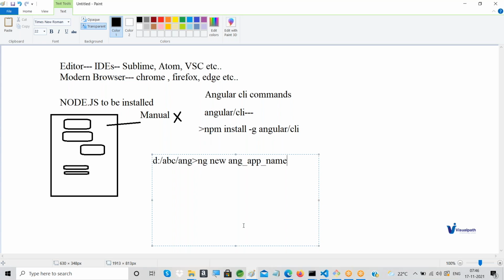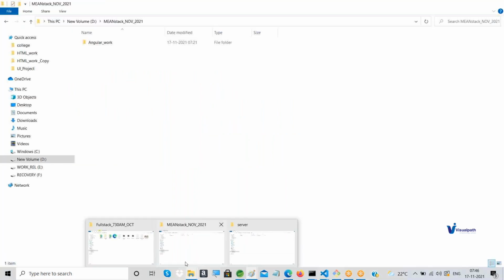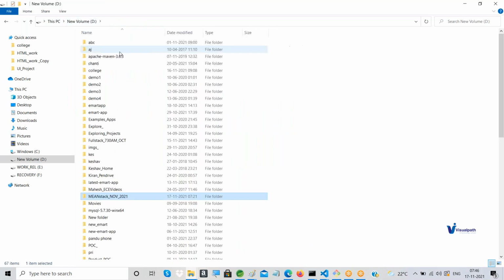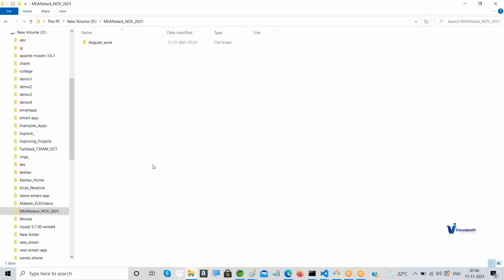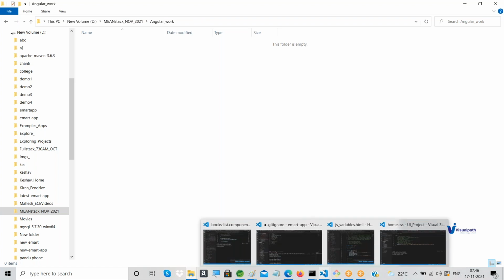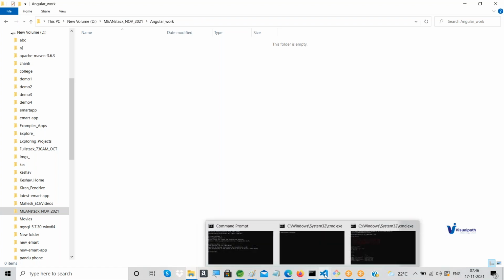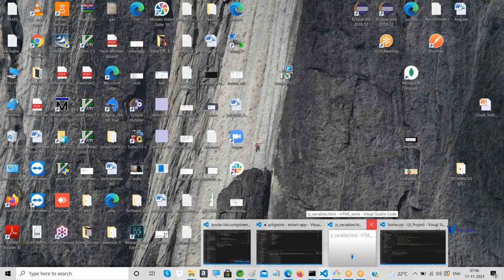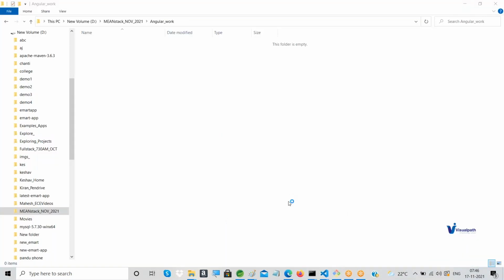Okay, fine. So now in my computer, there is already a folder we just created, right? I told you in D drive, there's something like mean stack 2021. There I have created something like Angular work. Within this, I would like to create one project now, which is related to Angular. There are certain things already open, so first I'm closing that.